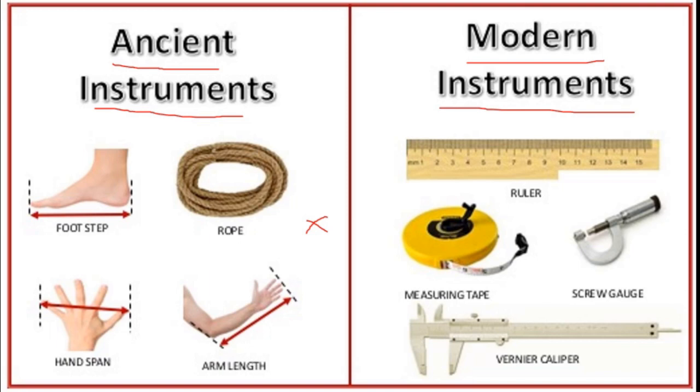But we use these modern instruments like ruler, measuring tape, screw gauge and vernier caliper. These all you will study in higher standards, okay? But remember, we use ruler and measuring tape to measure things and we will get accurate and proper measurements.